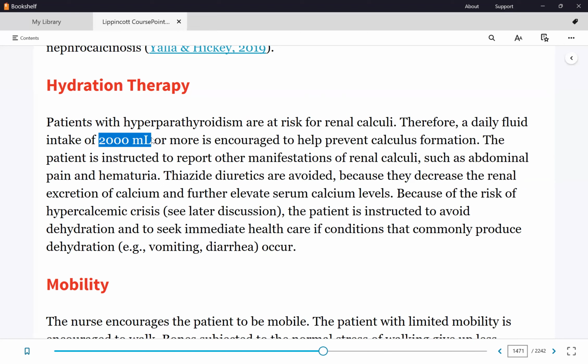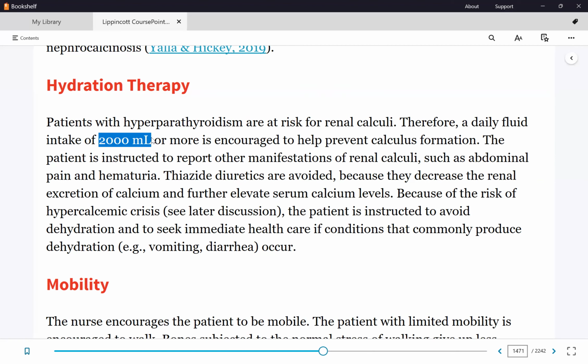So therefore, if the patient has severe hypercalcemia, what's the normal level of calcium, by the way? 9 to 10, right? So let's say if it's severe, we're talking 14, 15, that's severe hypercalcemia. You think we can take care of that by oral hydration? It'll have to be IV. So the patient will have to be admitted. And are there several risks there?